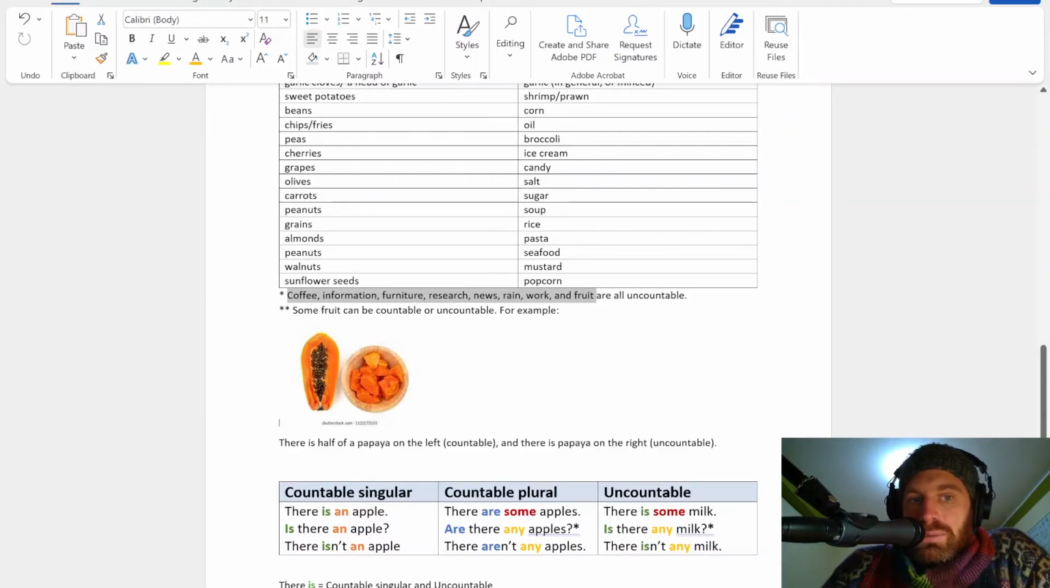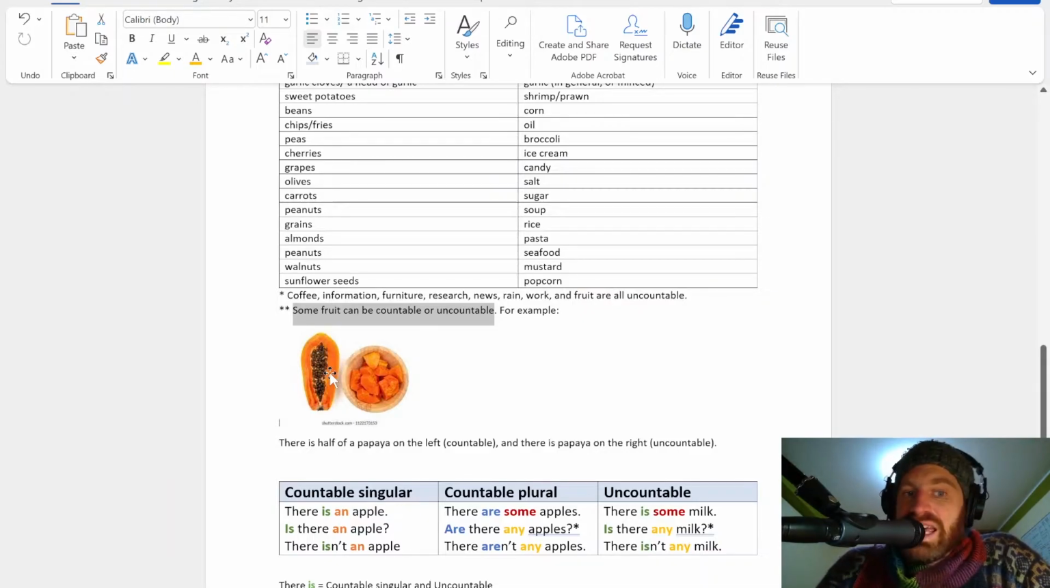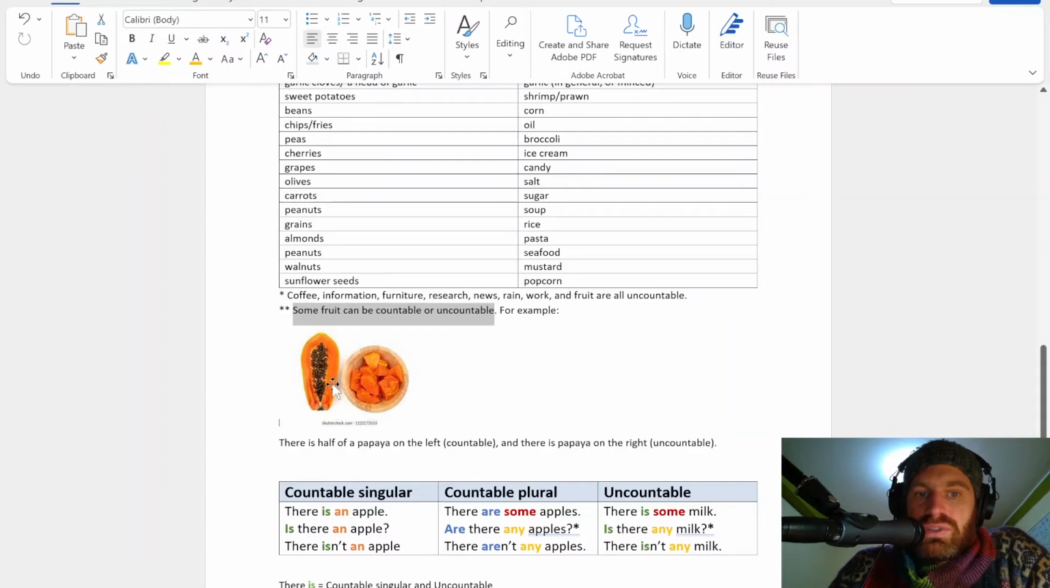Something else to keep in mind is some fruit can be countable or uncountable. For example, papaya. On the left, you have half of a papaya, which is countable. But when it's cut up in a bowl, for example, like a snack, you'd say there is some papaya, for uncountable. So be careful with this. Some words can be both.